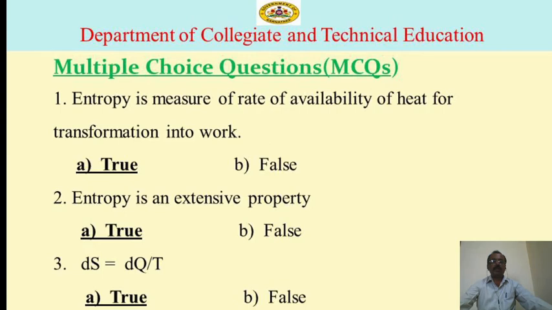Next, entropy is an extensive property. Option A true, option B false. This statement is correct, so option A true is correct. Next, delta S is equal to delta Q by T. Option A true, option B false. This expression is correct, so option A is correct.